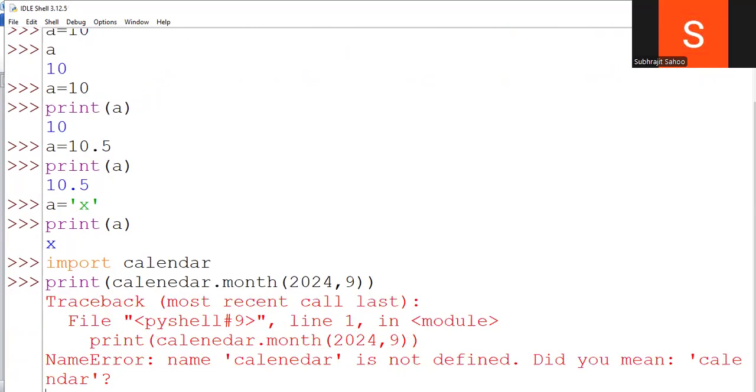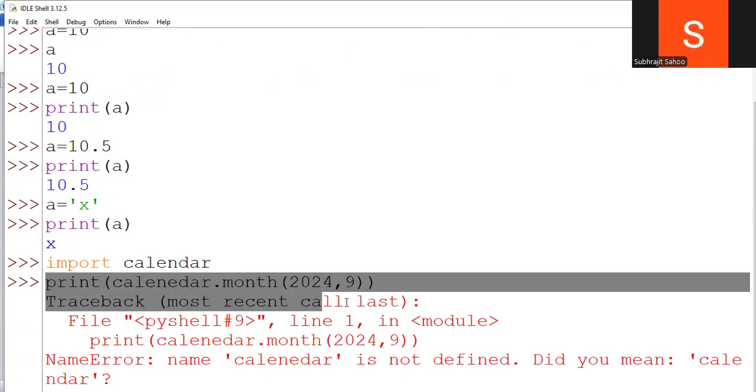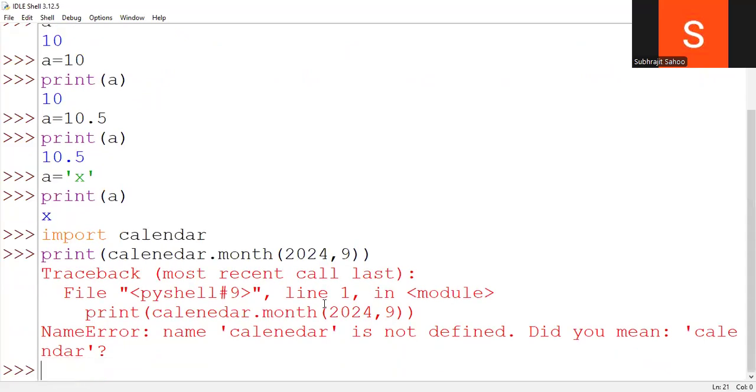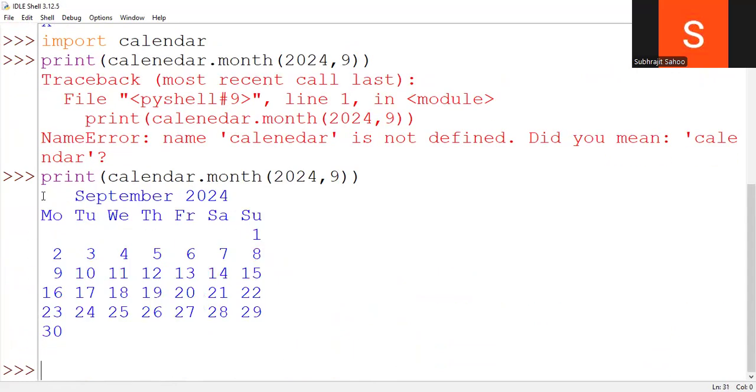Oh, sorry, what is the calendar spelling? One minute, guys. The calendar spelling is a mistake here. Control C, Control V. Calendar, right? Okay.